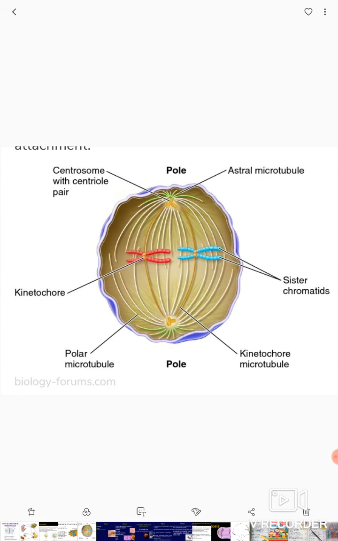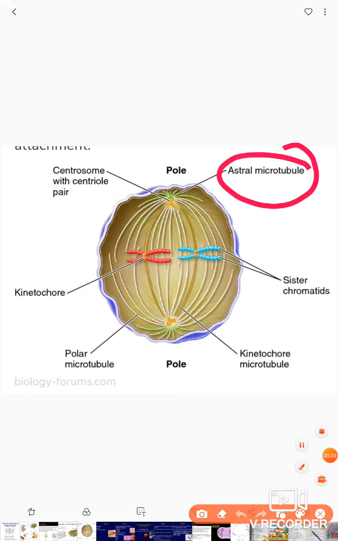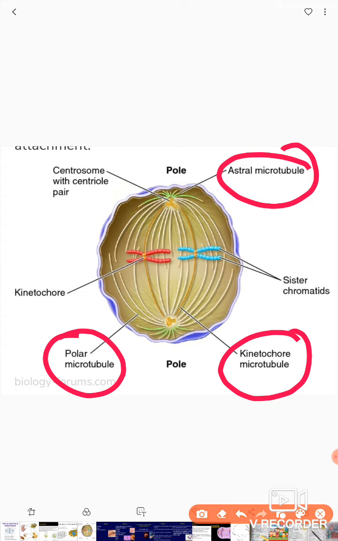See here, in this figure you can understand these three types: aster microtubules which are green in color, polar microtubules which are white in color, and the important one, kinetochore microtubules, which arise from the centriole only, but they will attach only to the kinetochores.